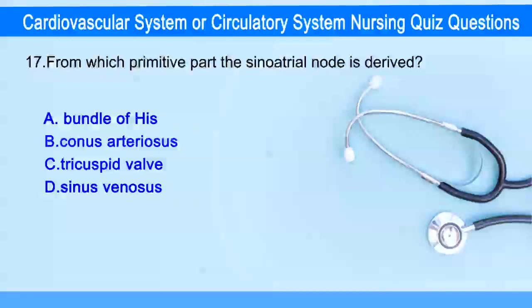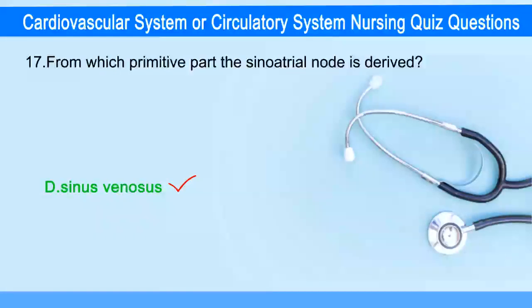From which primitive part the sinoatrial node is derived? Answer is option D, sinus venosus.